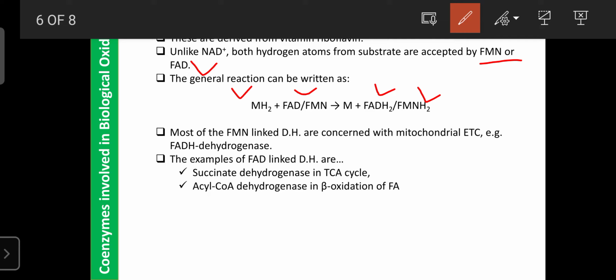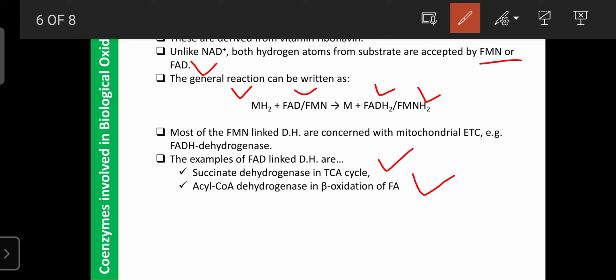So FMN and FAD are also used as coenzymes for various dehydrogenase enzymes involved in oxidation-reduction reactions.